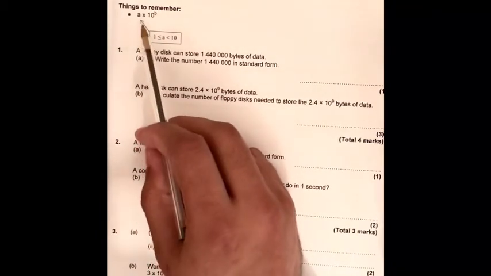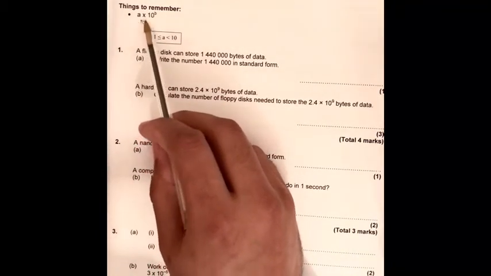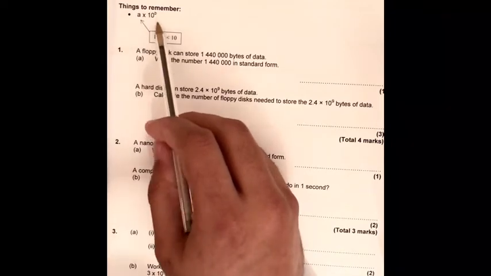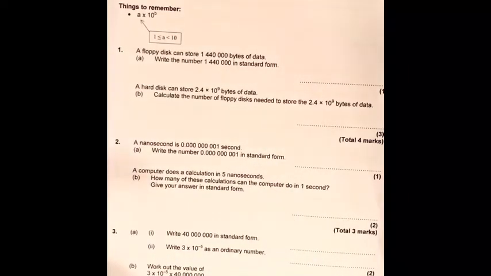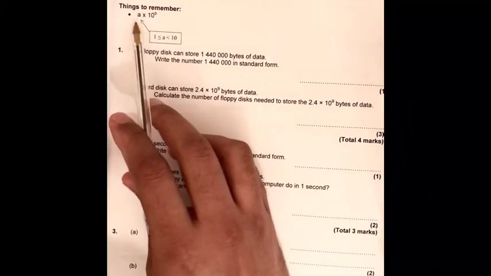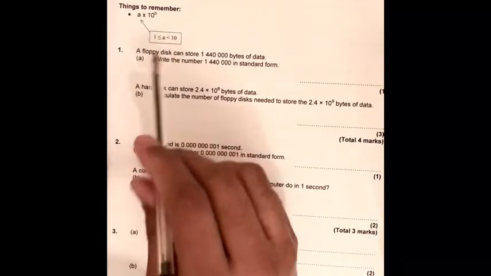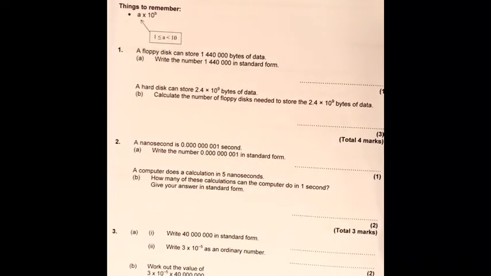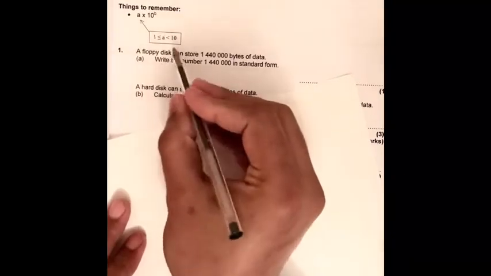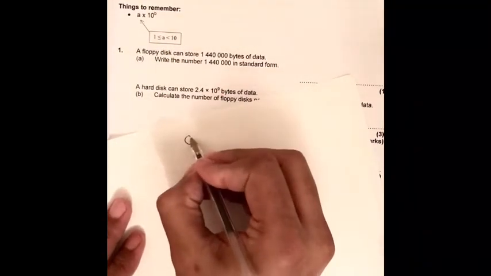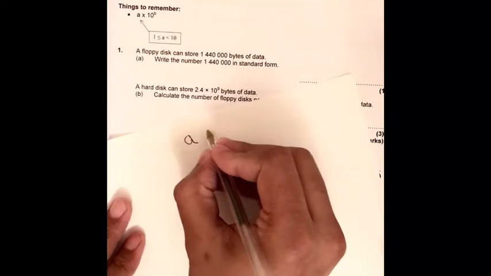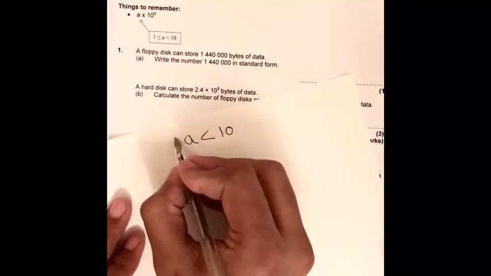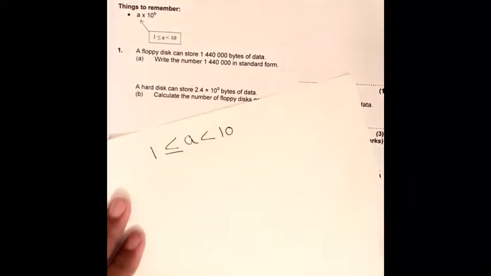Standard form is in the form of a times 10 to the power b, because any very big data we can convert into the smallest possible form, which is called standard form. And a lies between 1 and 10. For example, the value given for a is less than 10 and greater than or equal to 1.